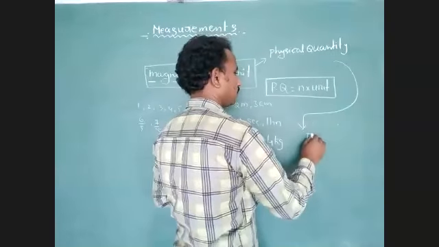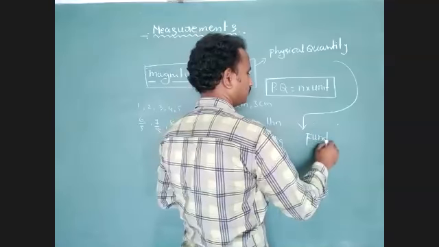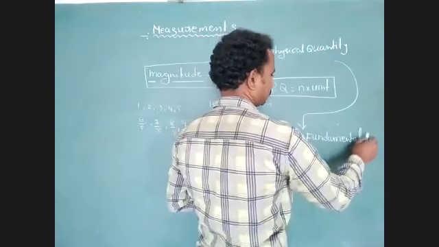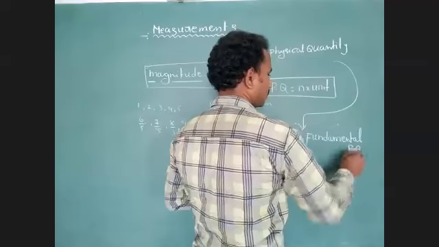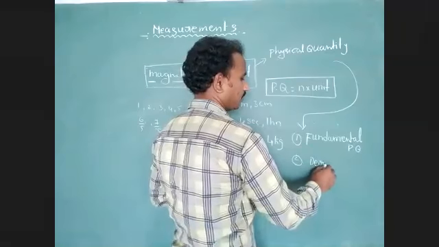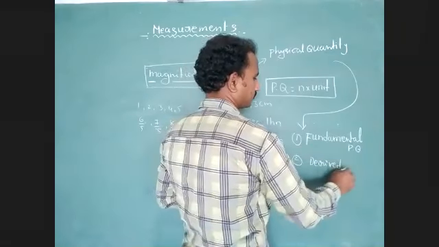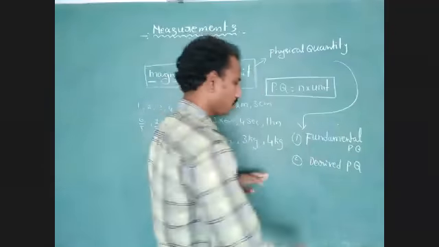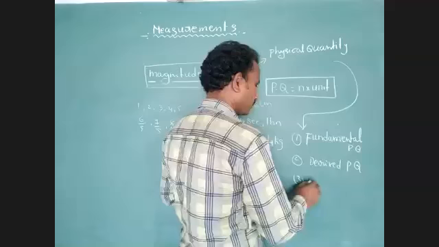One is fundamental physical quantity. Second one, derived physical quantity. Third one, supplementary physical quantity.